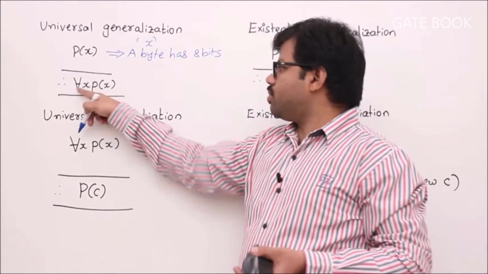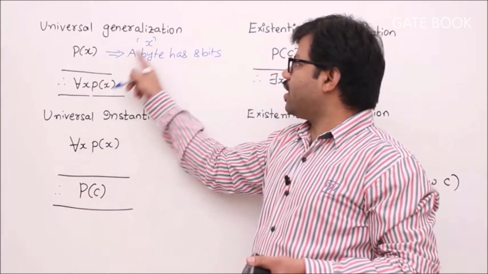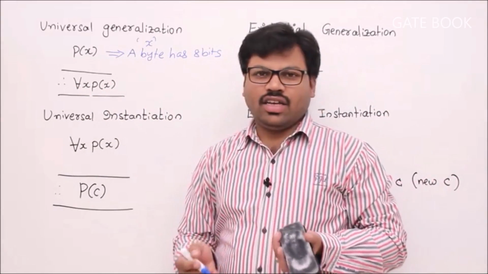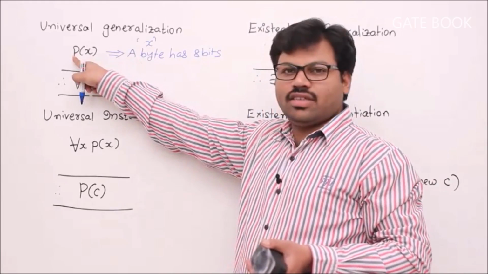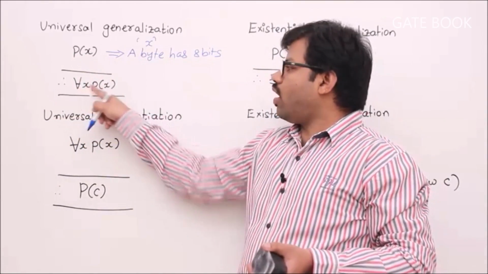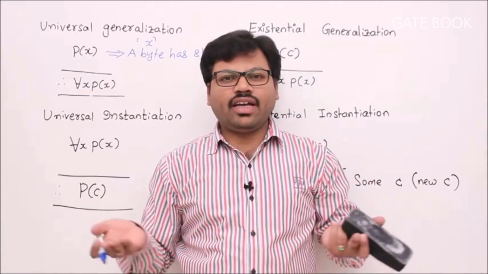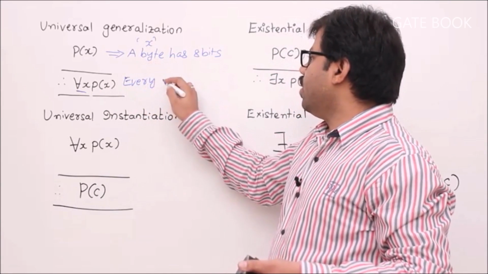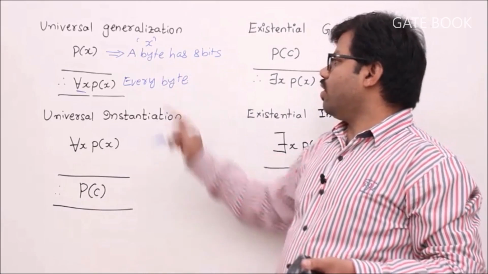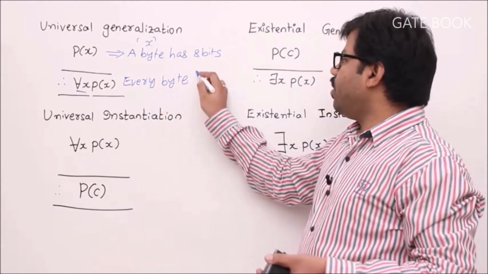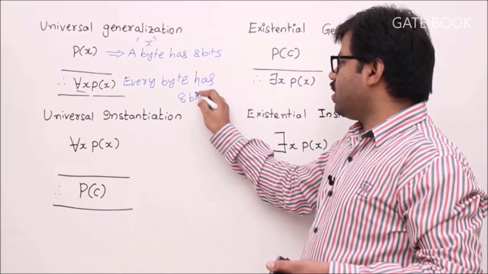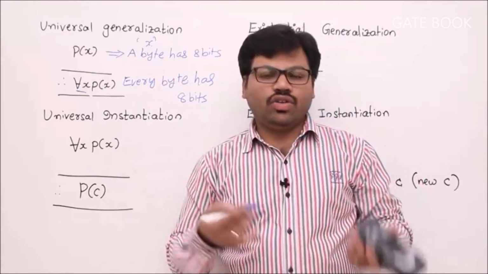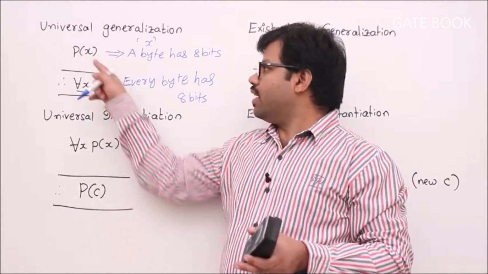Now for all x, P of x means every x, the x means any byte. Now every byte has 8 bits. Correct or not? If one particular byte has 8 bits, then for all x P of x is obviously true. Every byte has 8 bits. So if one particular byte has 8 bits, then every byte automatically has 8 bits, isn't it? If that is true, then this rule also should be true. So this rule is called universal generalization. From now onwards, we can generalize like this.